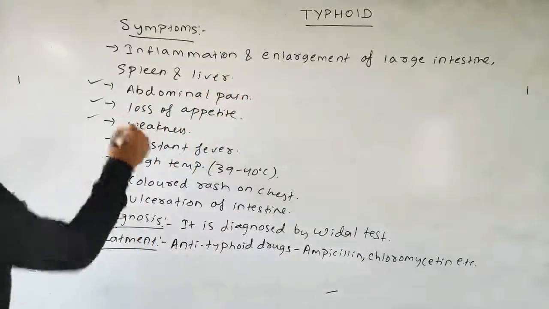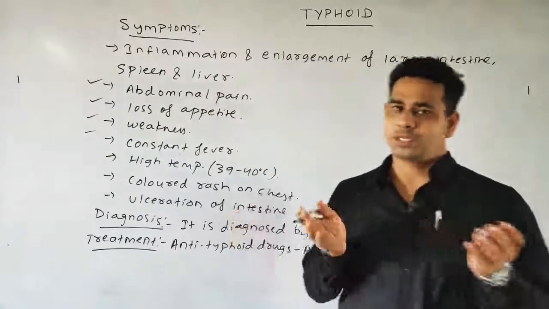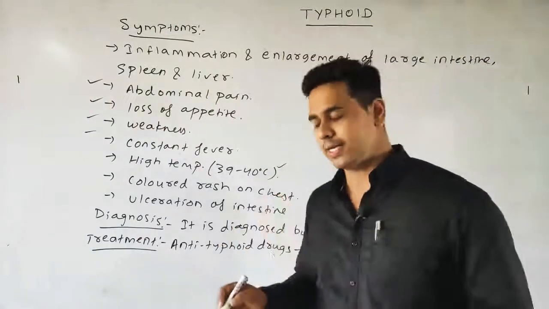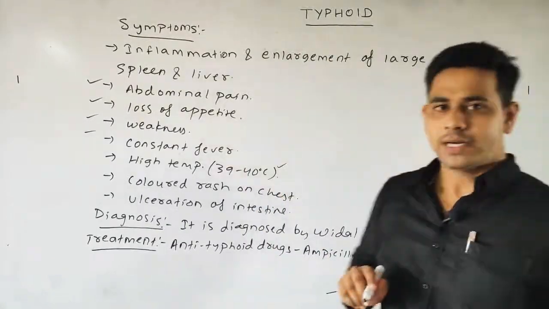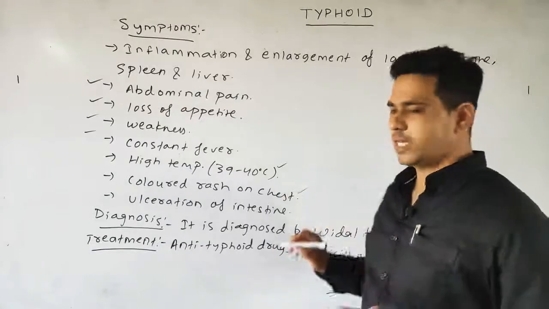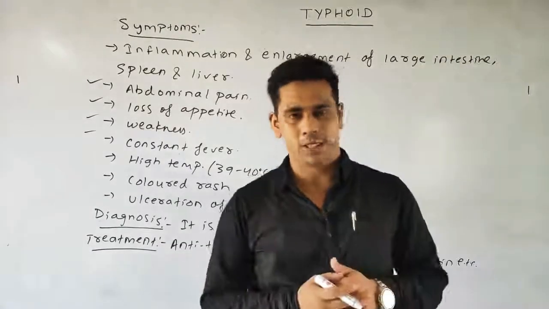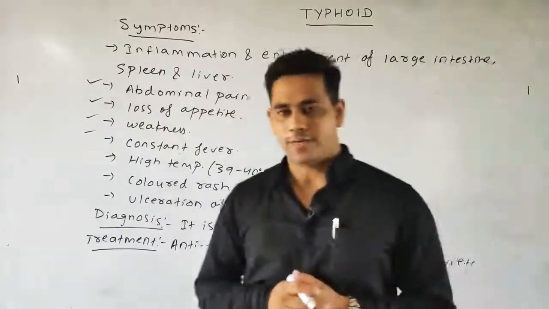Okay, then weakness, constant fever, high temperature. As we know, our normal temperature is about 37 degrees centigrade. If high temperature is present, about 39 to 40 degrees centigrade. So it is also one of the main important symptoms of typhoid. Then colored rash on the chest, or we can say the ulceration of the intestine, meaning having a sore in the intestine. So these are your various important symptoms in the case of typhoid.